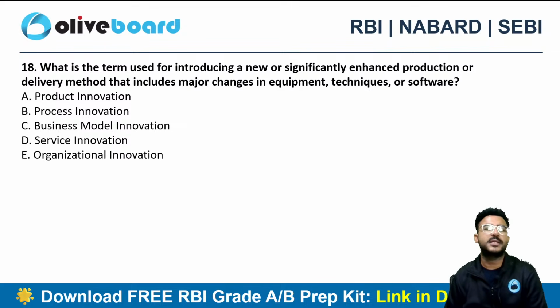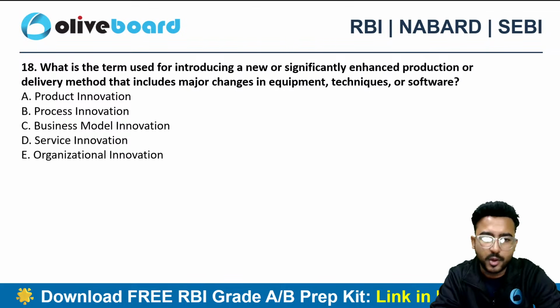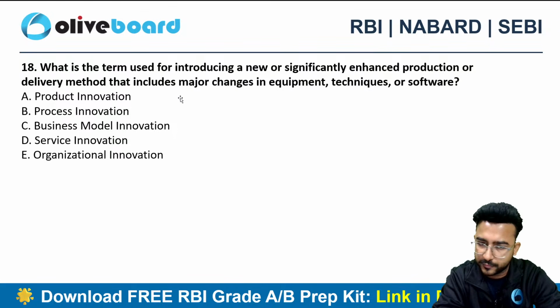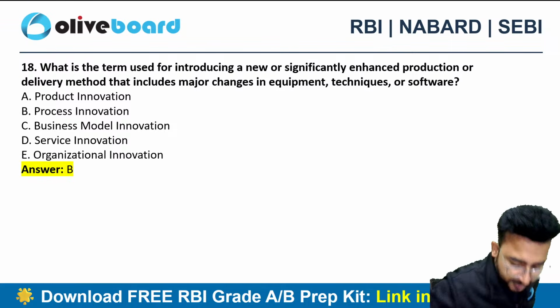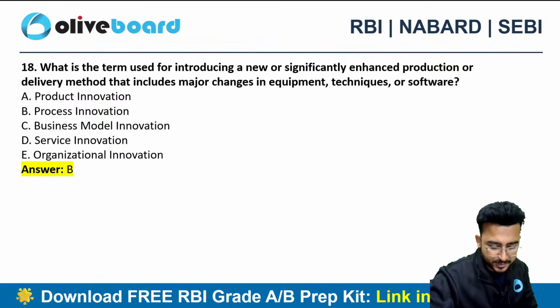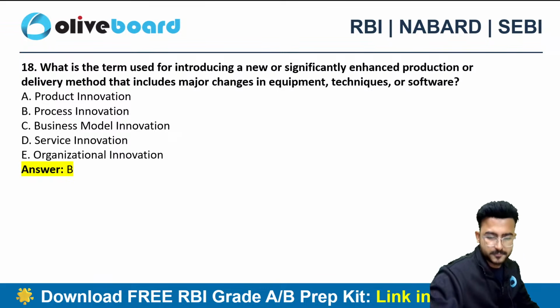Next one: what is the term used for introducing a new or significantly enhanced production or delivery method that includes major changes in equipment, techniques or software? The correct choice here is process innovation. Okay, process innovation. This is again from the lean system. Right, option B.